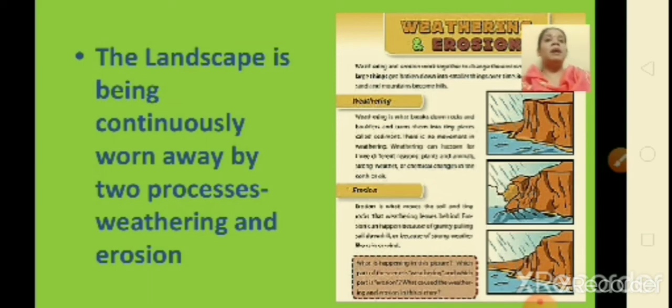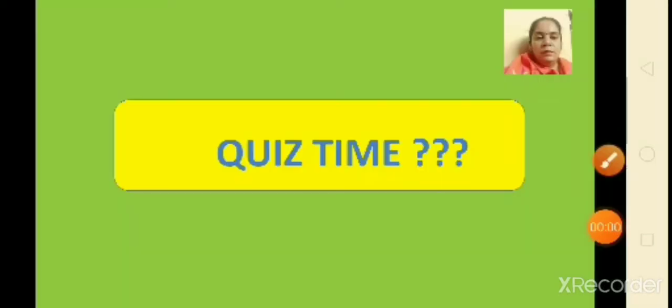Understand, weathering is the breaking up of rocks and erosion is the wearing away of the landscapes by different agents like water, wind and ice. The eroded material is carried away or transported by water, wind, etc. and eventually it is deposited. Now, this process of erosion and deposition creates different landforms on the surface of the earth.